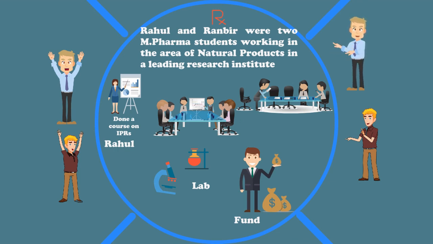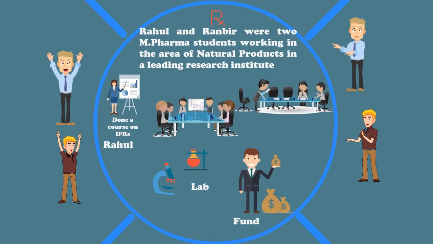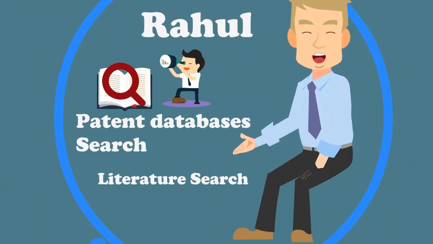When they started their research work, both got very good labs and guides. There was no problem of funds. The labs in case of both researchers were very well equipped. Rahul interacted with his guide and requested permission to suggest a research project. He carried out a thorough search of the patent database in addition to literature and then proposed a research project.